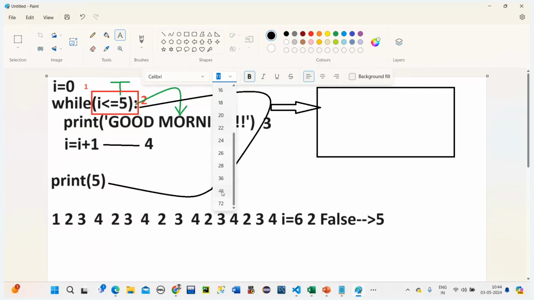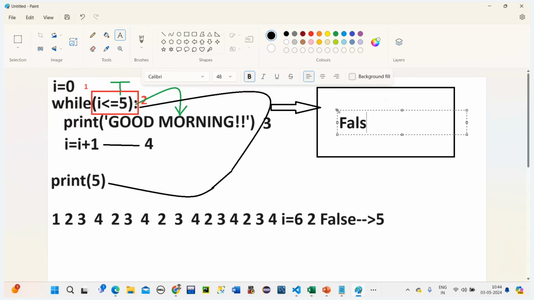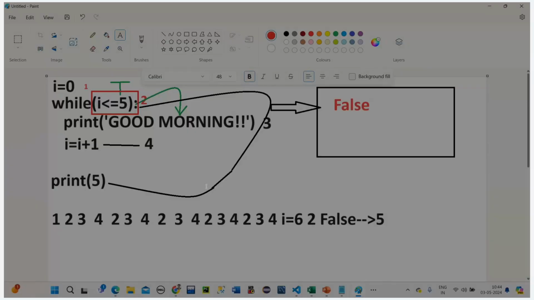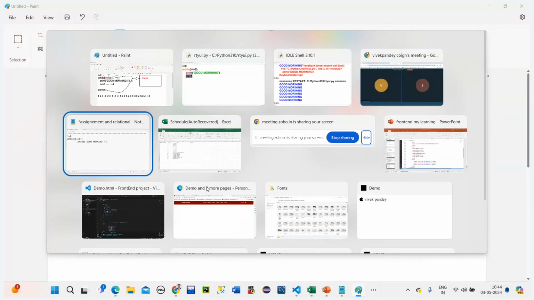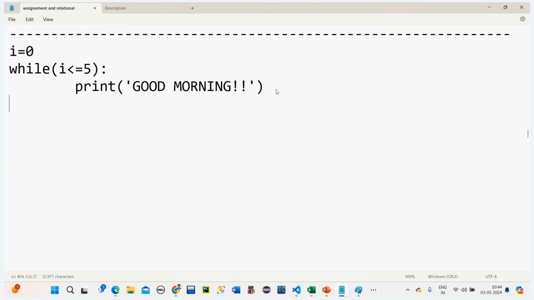You can take a screenshot of it, a picture of it, so that you can understand better. So when the condition is false, it stops; when the condition is true, it will keep on moving. Understood? Yes, this is the working principle. I hope you understood. Yes or no? Okay, good.